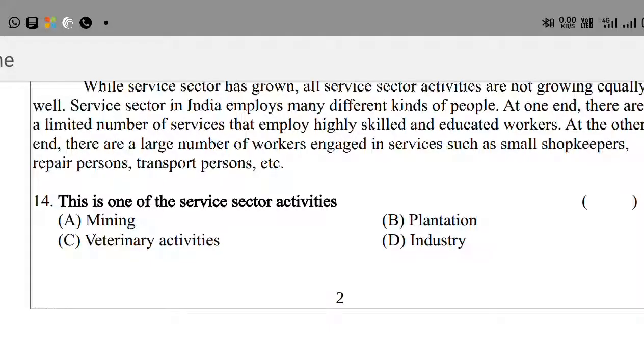Question number 14: this is one of the service sector activities. Option A, mining. Option B, plantation. Option C, veterinary activities. Option D, industry. Here the right answer is veterinary activities, that is C.